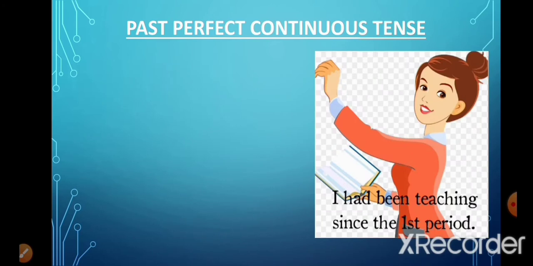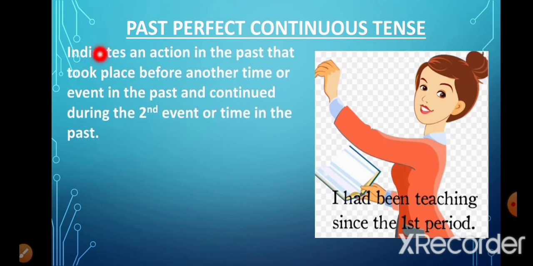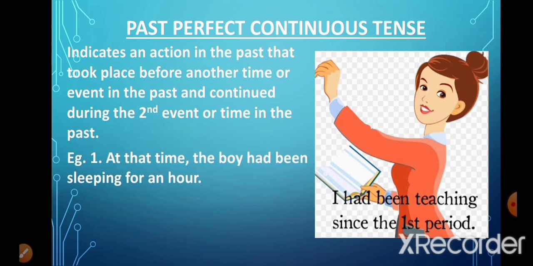Now the fourth type of past tense is the past perfect continuous tense. In this, the verb indicates an action in the past that took place before another time or event in the past and continued during the second event or time in the past. Now the past perfect continuous tense takes the qualities of both the past perfect tense and past continuous tense. Now in this also there are two actions taking place, and both these actions take place in the past.